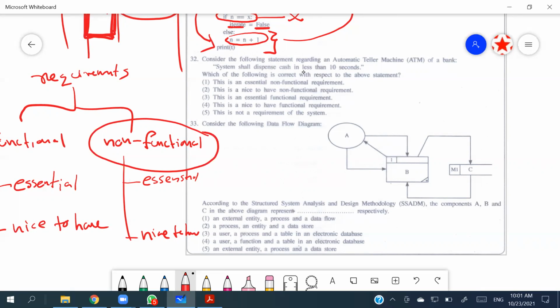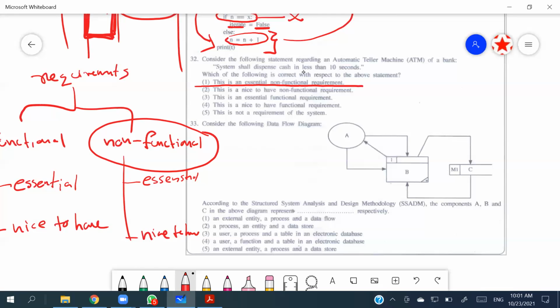So this explains system shall dispense cash in less than 10 seconds. It is related to the efficiency. And efficiency is a must when it comes to the ATM, right? So it is an essential non-functional requirement, right? So it's going to be an essential non-functional requirement, the very first answer.